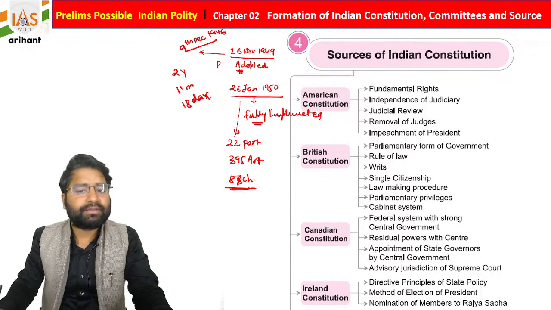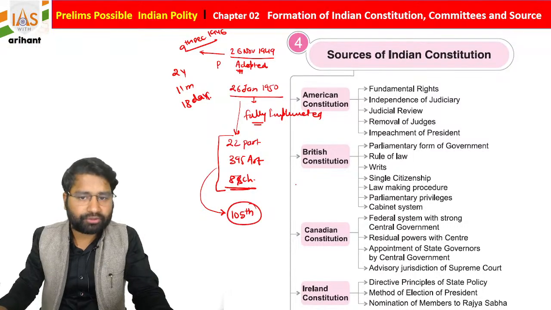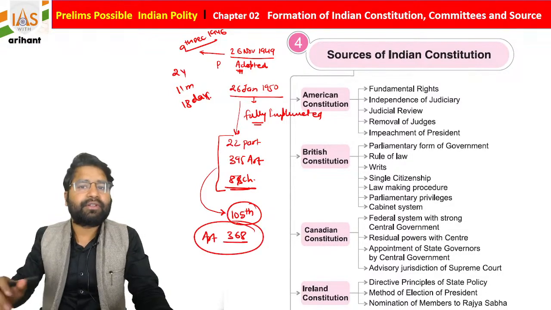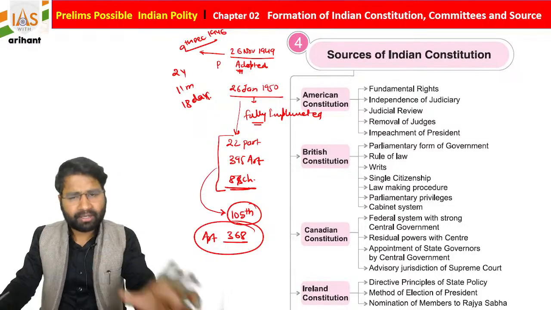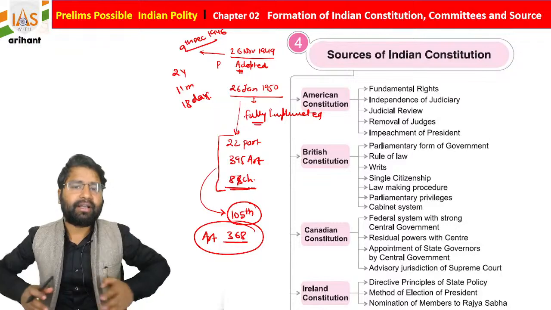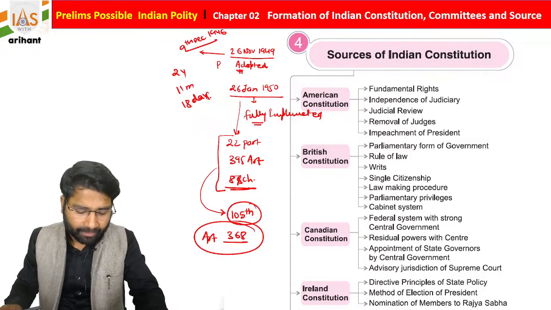But with time, as we required changes, our constitution was also modified, and till now we have the 105th Constitutional Amendment Act, made by Article 368. Article 368 is basically for amendment of the constitution. From where these specific provisions were derived, we are going to discuss in this chapter.